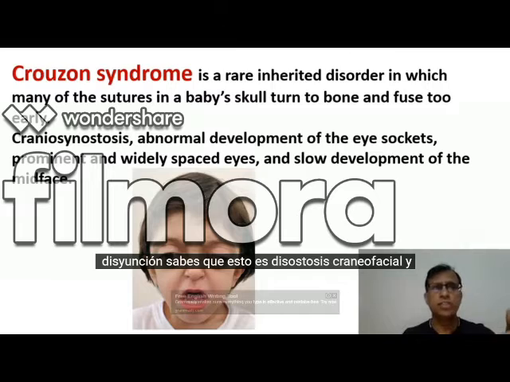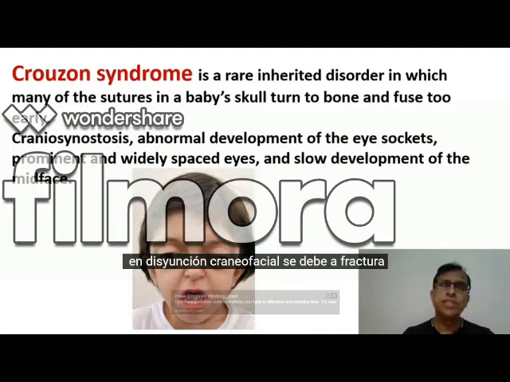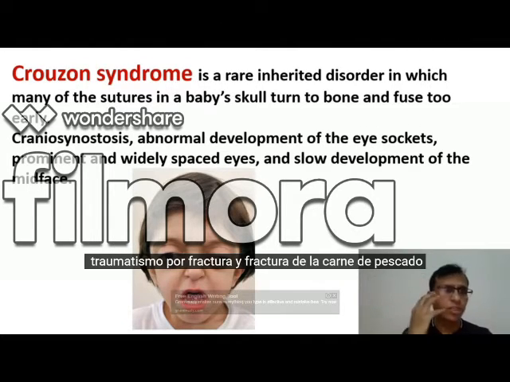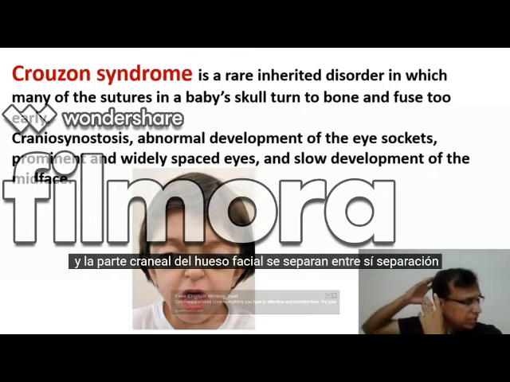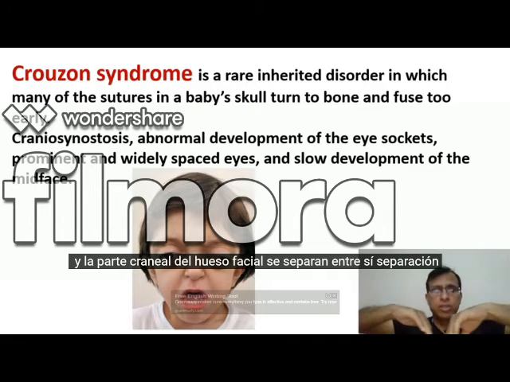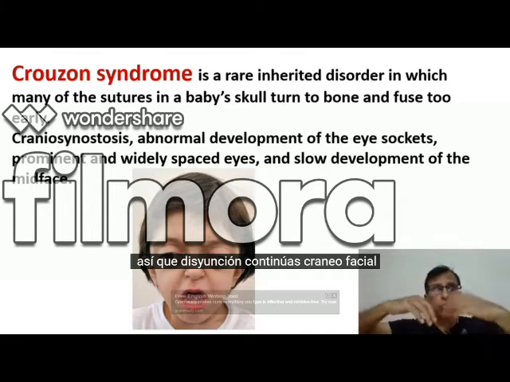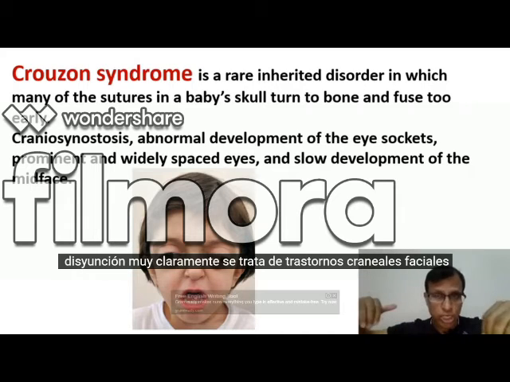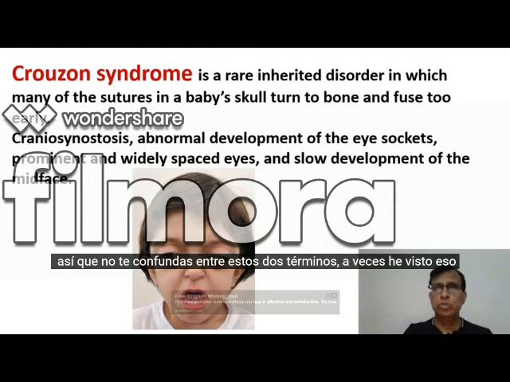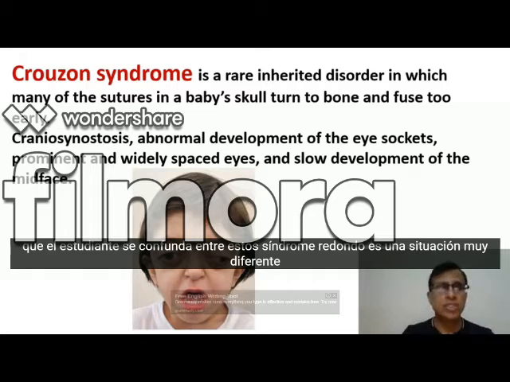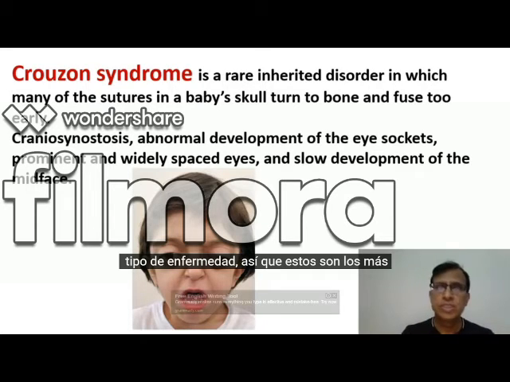There is another term, craniofacial disjunction. This is craniofacial dysostosis, and there is a term called craniofacial disjunction. In craniofacial disjunction, it's due to trauma and fracture of the mid face, the mid part of the face. So the frontal part of the facial bone and the cranial part of the facial bone separate from each other. Separation. So disjunction, craniofacial disjunction. Very clearly, this is craniofacial dysostosis. So don't get confused between these two terms. Sometimes I've seen students getting confused between these. Crouzon syndrome is a very, very different kind of disease.